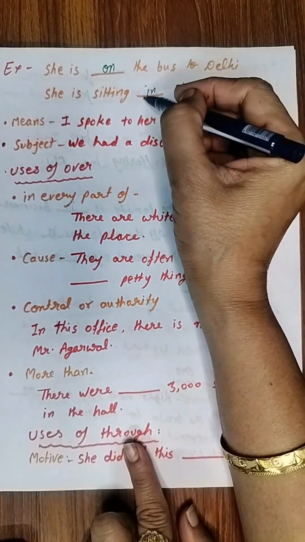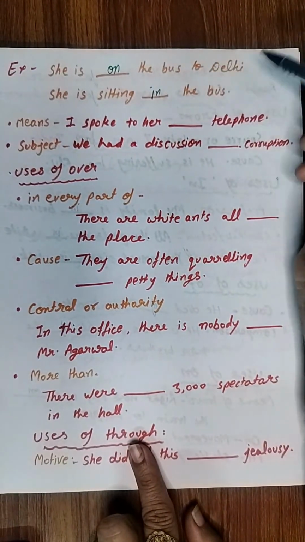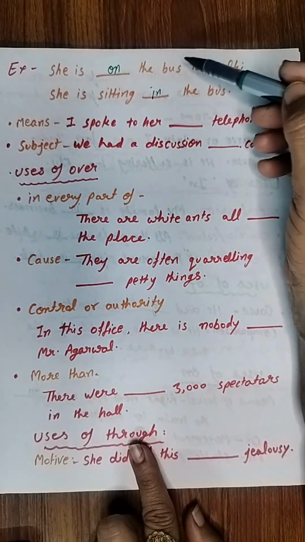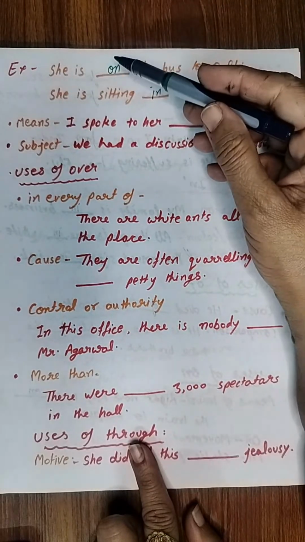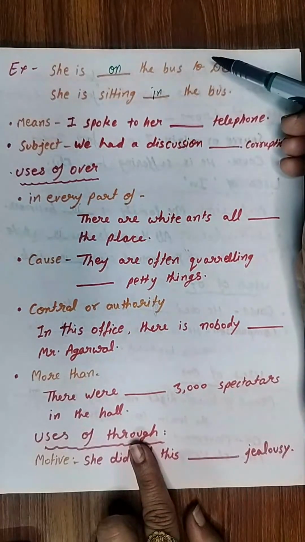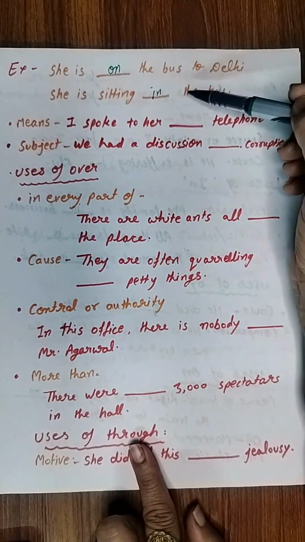So can you make a difference? Can you understand the difference between these two sentences? Why? Because she is on the bus. So here we can understand कि वो जो है subject वो move कर सकता है बस में. That's why on the bus. But when particularly it is written कि sitting, that's why we are using in the bus.